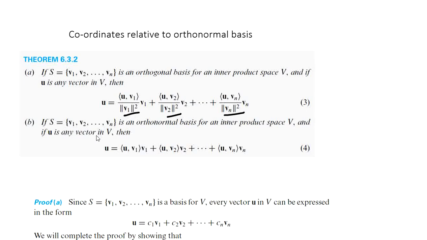Here if our basis is an orthonormal basis, the norm of V1, norm of V2, and so on will all be 1. So the denominators become 1. So the expression will be like this.